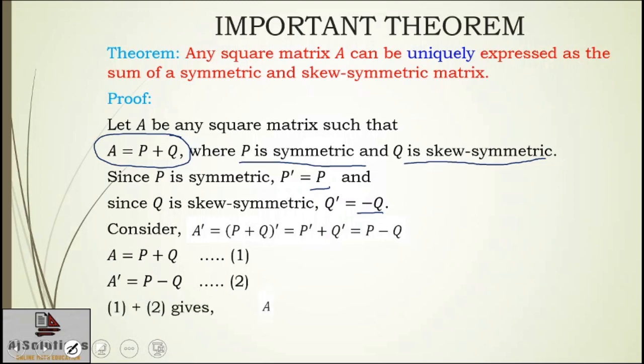If I add them, I'll get A plus A transpose is equal to 2P. P plus P will add to give you 2P, and plus Q minus Q will become 0. And I can get the value of P from here. So I'm going to multiply by 1 by 2 on both sides to get the value of P.